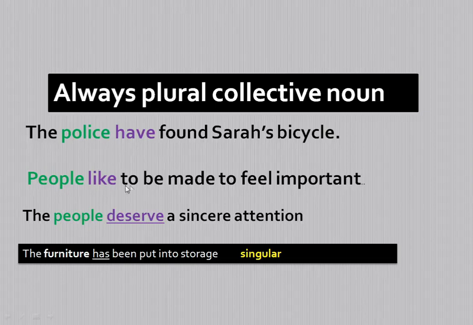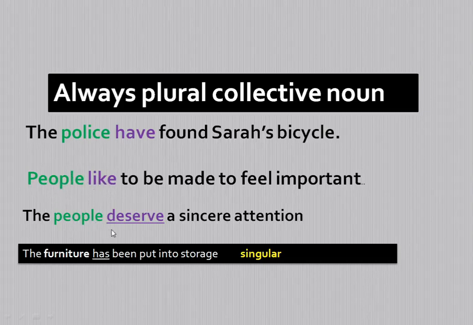Similarly, people like to be made to feel important. Here people is a plural collective noun, and it is in the place of the subject. The subject is a plural collective noun, therefore the subject is plural, and when the subject is plural, it demands a plural verb. So the people like to be made to feel important. We cannot use people likes here, because the word likes is singular. The word people always acts as plural.